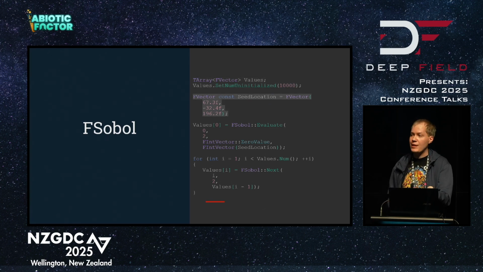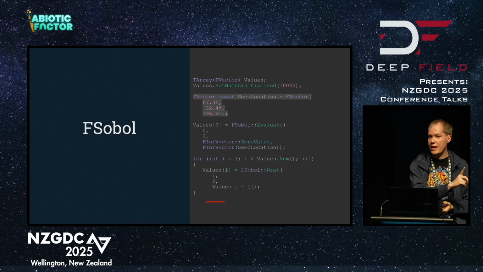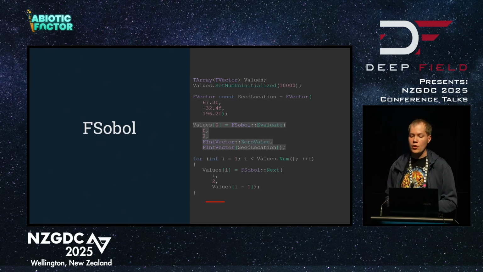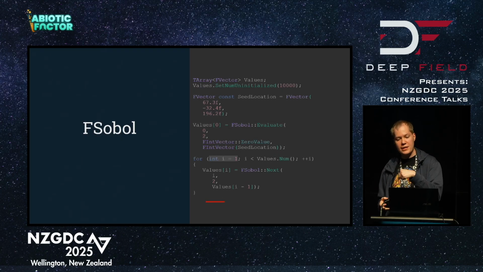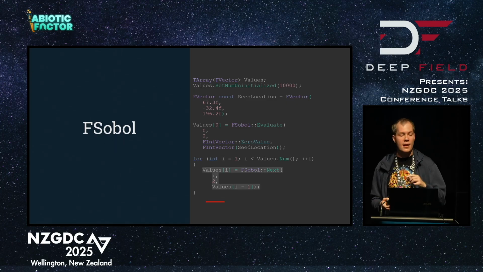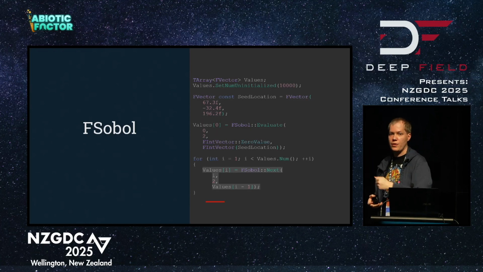So we would begin with a seed location. This can be hard-coded like this, or rather you would want it to be something like an actor location, for example, the location of the central abandoned bunker in the earlier landmark example. And you would feed it first into Sobol evaluate. That generates the first element in our random sequence. From there, we would skip over the first element and loop through every other element that we want, feeding it into Sobol next, and it would just take the previous value, mutate it, give us back a new random version of it, and so on and so forth again and again.